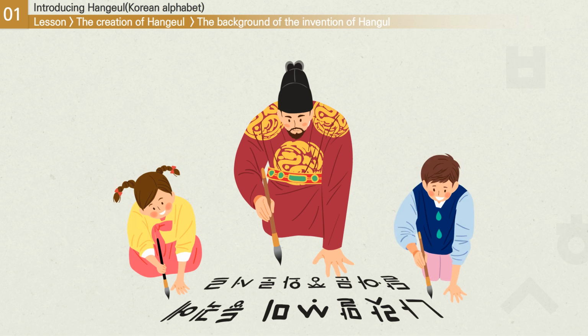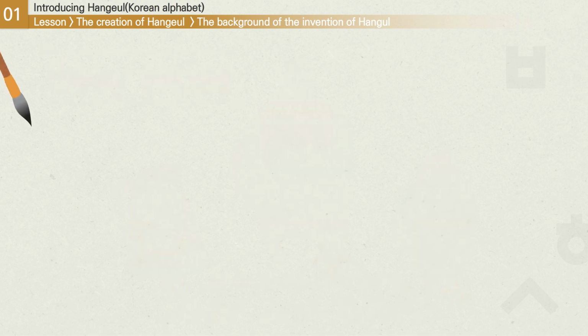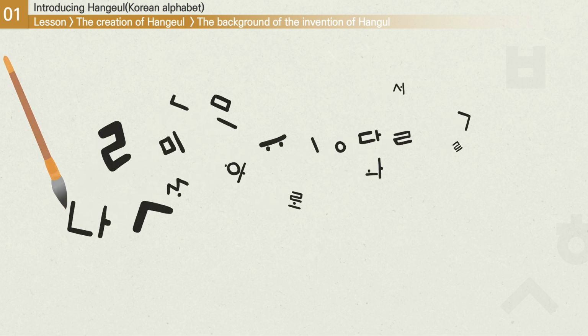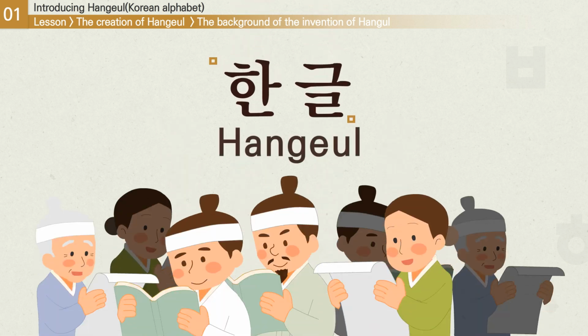His love for his people made him decide to invent a Korean writing system that could be read and written by everyone. After a long period of researching, King Sejong was finally able to create Korean characters that could easily be learned. King Sejong named these characters Hunminjeongeum. Later on, starting in the 20th century, people began to refer to the system as Hangul. Thanks to the invention of Hunminjeongeum, all Korean people could easily learn how to read and write.